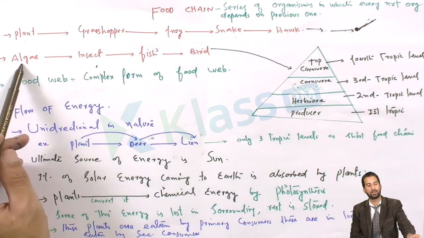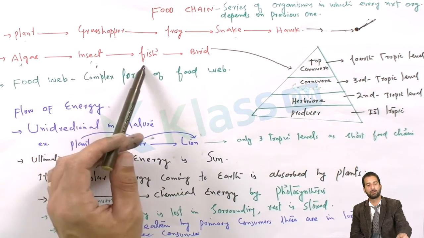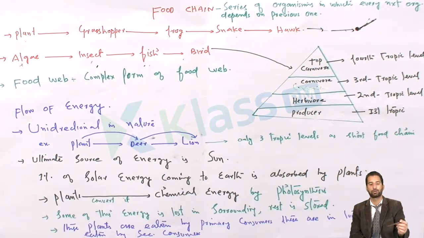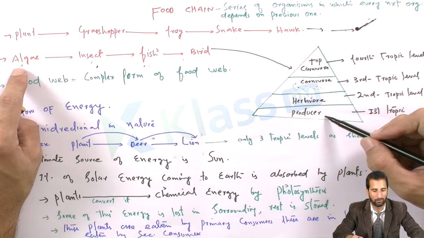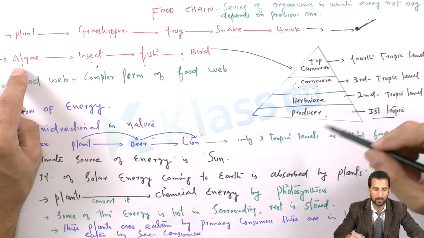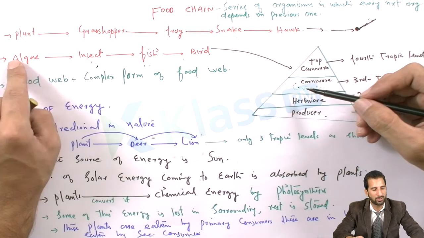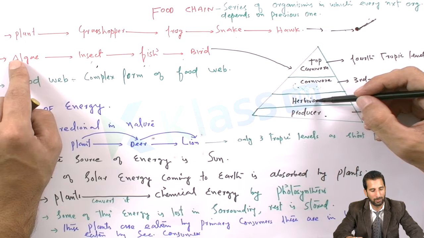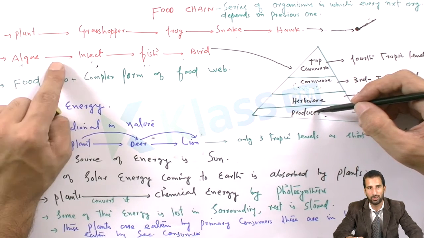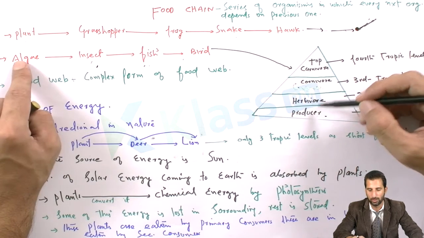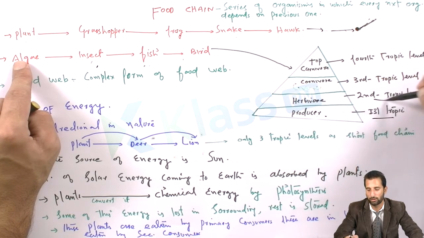See here, algae is eaten by insect, which is eaten by fish, which is eaten by the bird. Algae is an autotroph, a producer, at the first trophic level. Then this insect eats the algae, so the insect is the herbivore, because it eats the producer. This is the second trophic level.